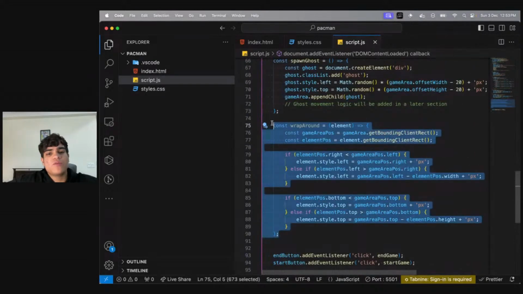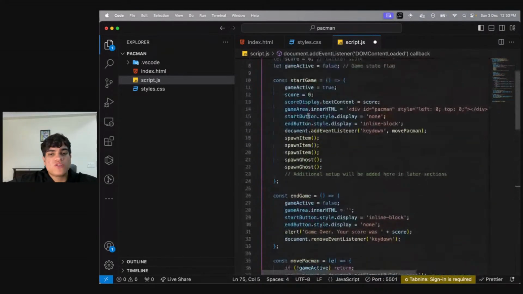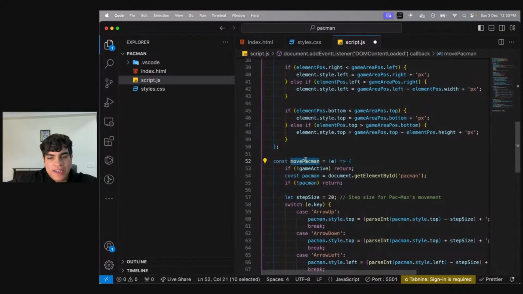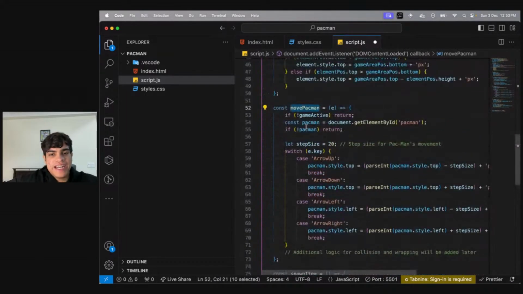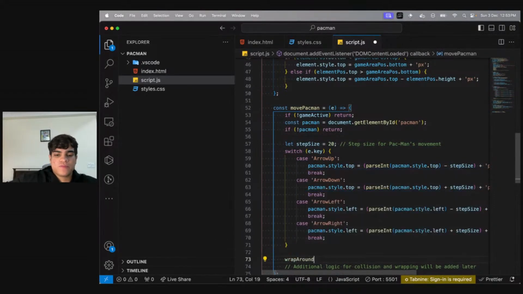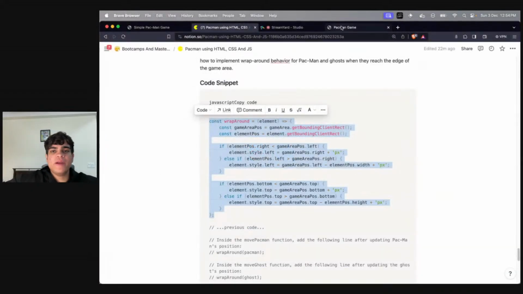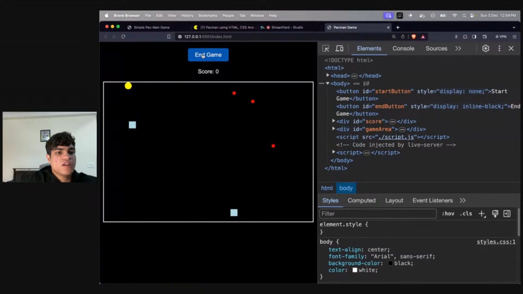Whenever I'm moving my Pac-Man, or whenever I'm moving my ghost, I would want this to be there, right? So look at this. Whenever I'm moving my Pac-Man, and this is done, after I've moved it I would want to say wrap around, and I will pass in my Pac-Man. So now when I call this function, if my Pac-Man is moving and it goes up, it comes straight from the